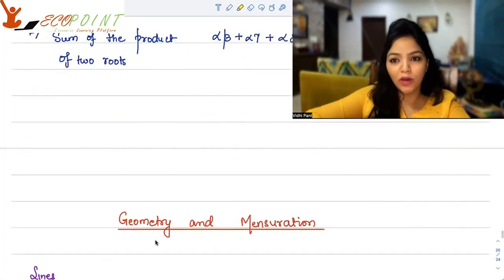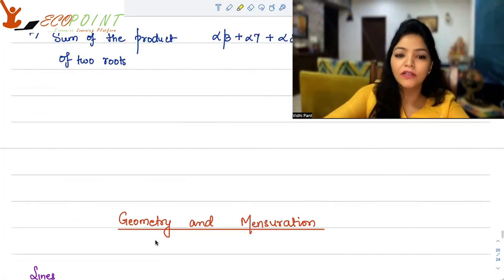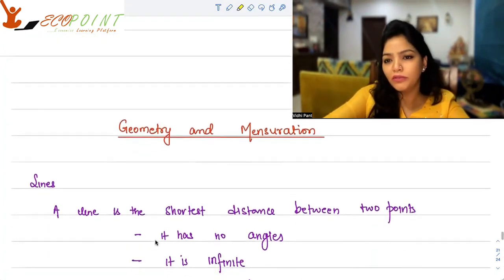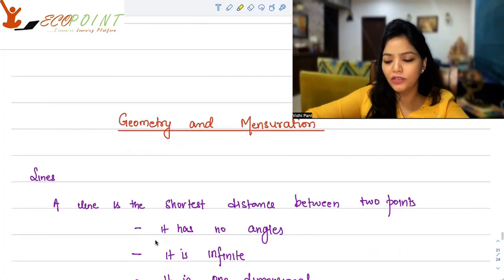And now I will talk about some geometry and mensuration. So geometry first. When we talk about geometry, the first thing that you should be comfortable with are lines. What are lines? What are line segments? A line, basically a straight line, is the shortest distance between 2 points.